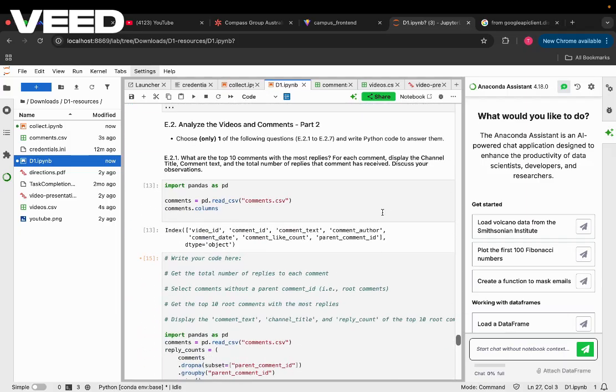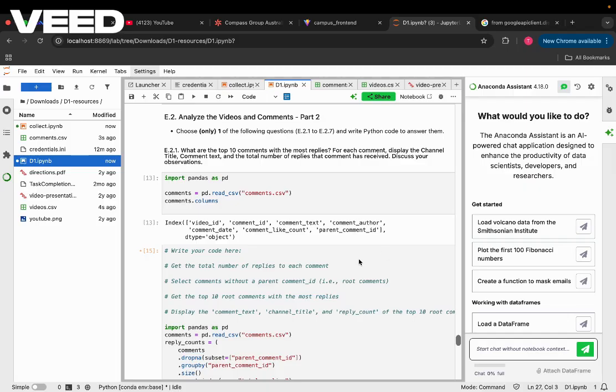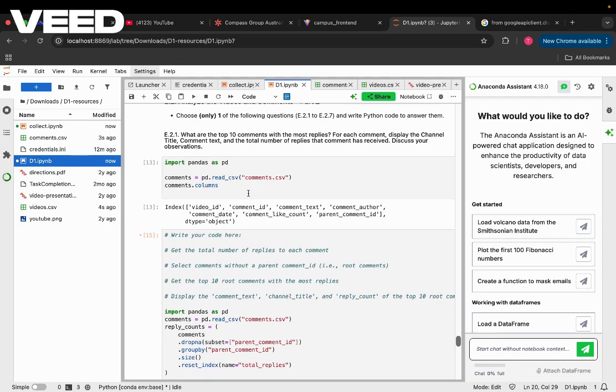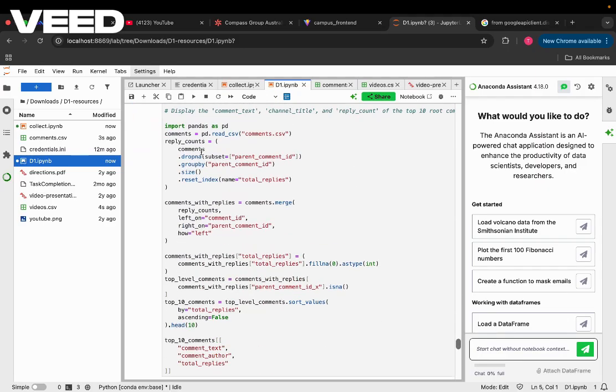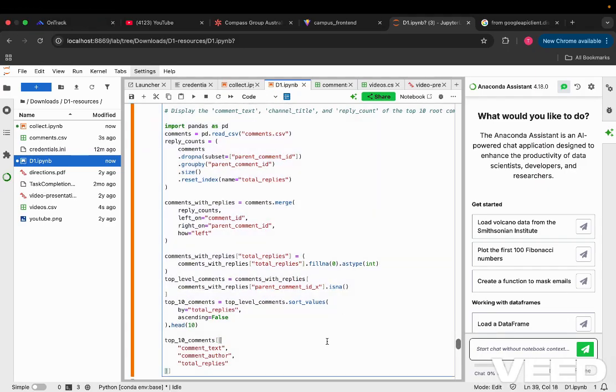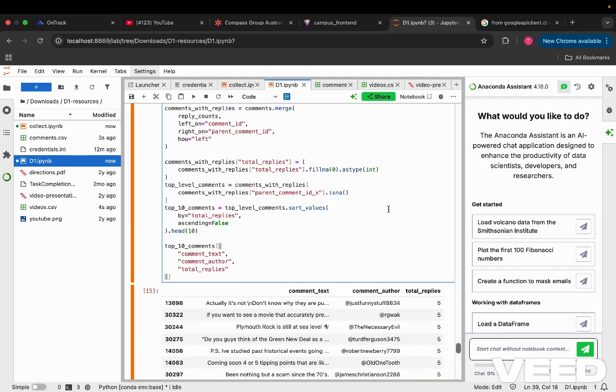Moving to part 2 of the questions, we have to print out the top 10 comments with the most replies, and for each comment display the channel title, comment, and all sorts of things. So first we just checked what columns we have, and with the help of that we created a whole program for this.